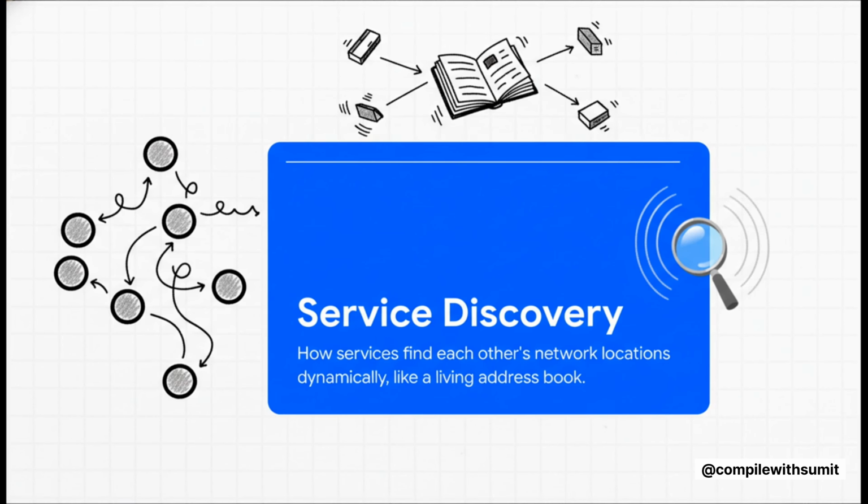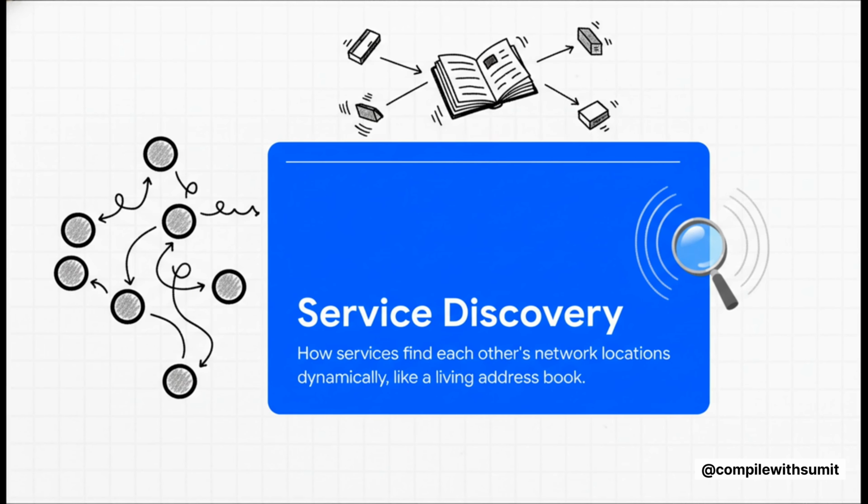Next up, service discovery. In a dynamic, modern system, services might move around. Their phone number, their network address can change. Service discovery acts like a constantly updated company phone book or an internal GPS. When Service A needs to talk to Service B, it doesn't need to know its exact address. It just asks the directory, hey, where's Service B right now? And gets the latest location.